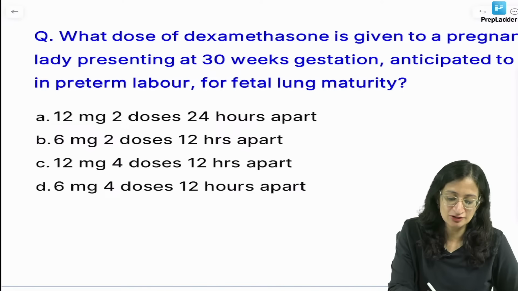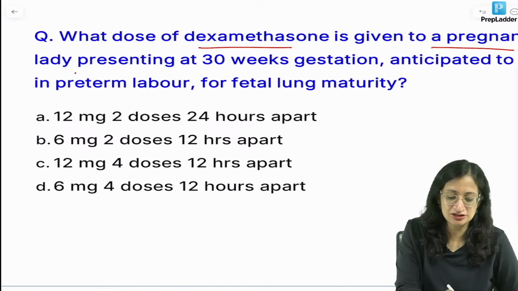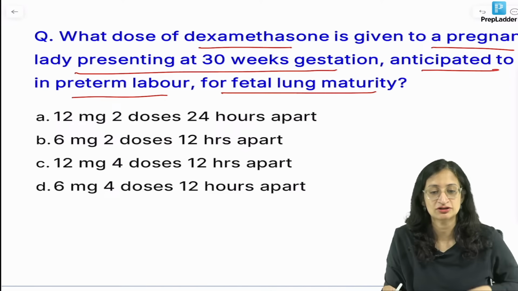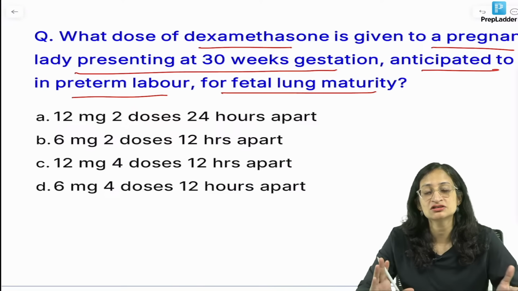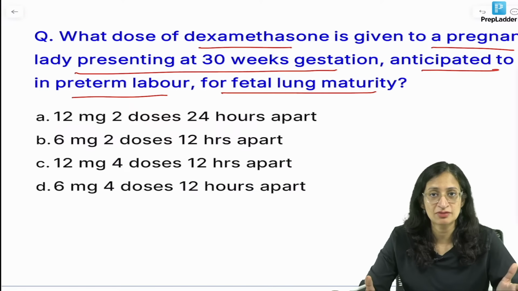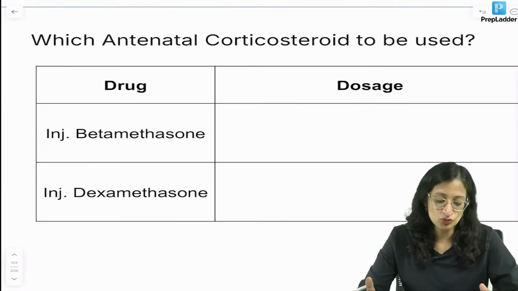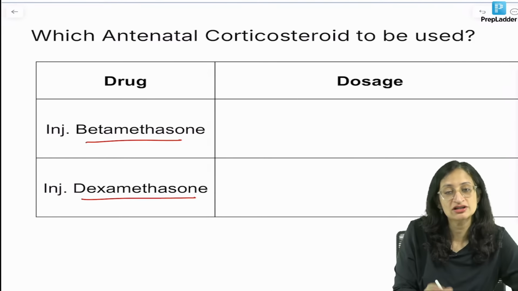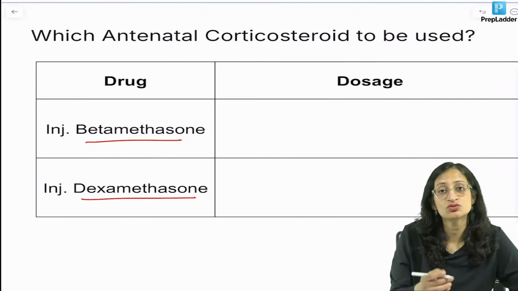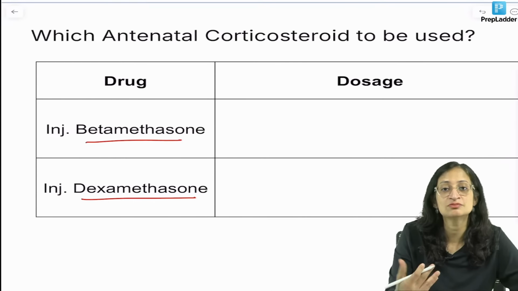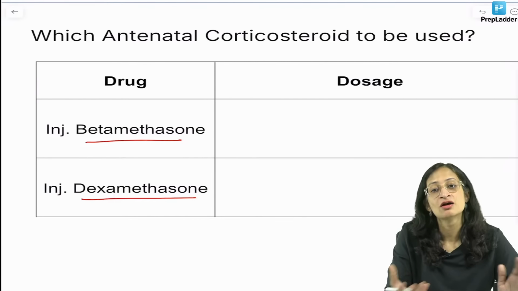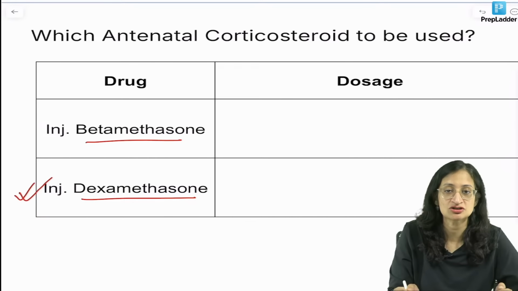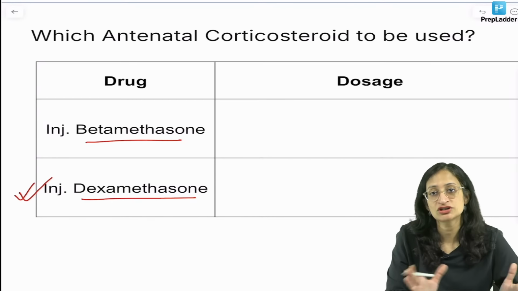What dose of dexamethasone is given to a pregnant lady presenting at 30 weeks gestation anticipated to go into preterm labor for fetal lung maturity? So, let us discuss a little bit about antenatal corticosteroids. We will come back to answer this question. So, which antenatal corticosteroid is to be used? We can use either betamethasone or dexamethasone. Now, betamethasone is better, with fewer side effects, but dexamethasone is cheaper and more easily available. So, Indian guidelines favor dexamethasone. Okay. Both have almost equal efficacy.